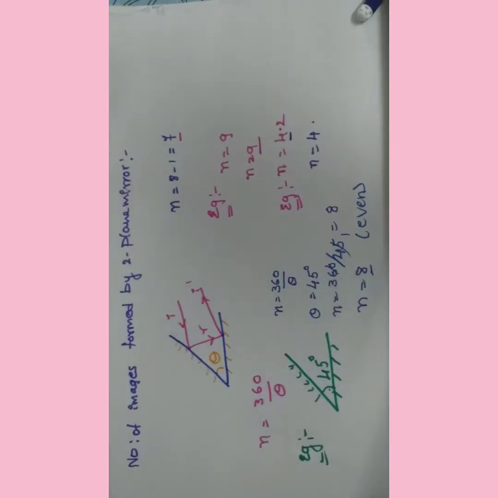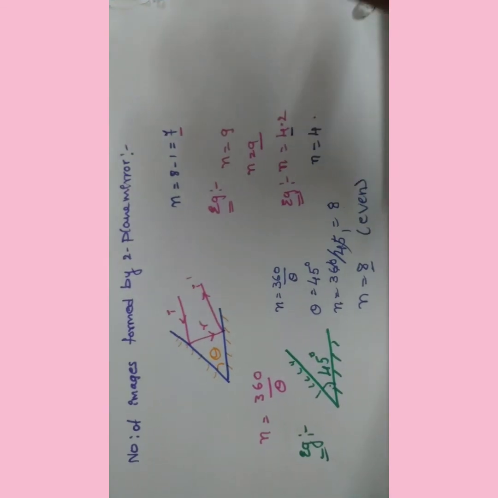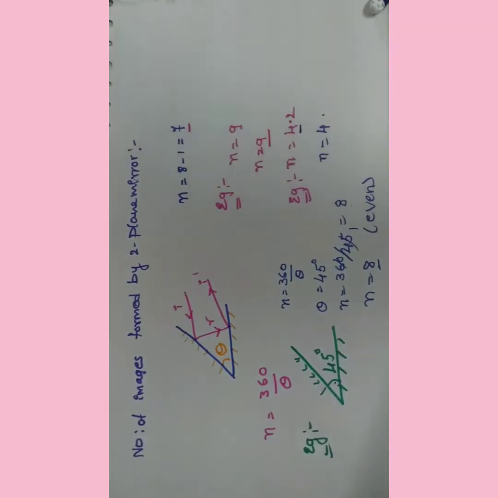Like that we need to find the number of images formed by two plane mirrors arranged at a certain angle theta. Okay? Thank you, all of you.